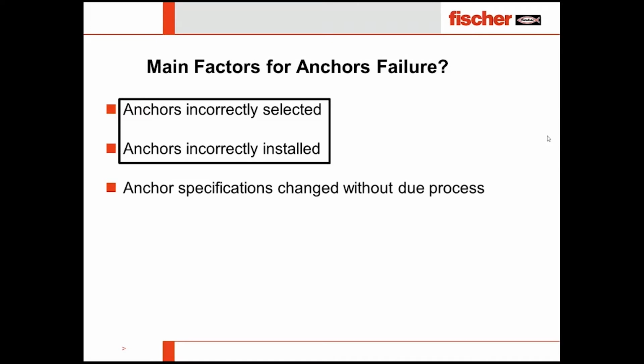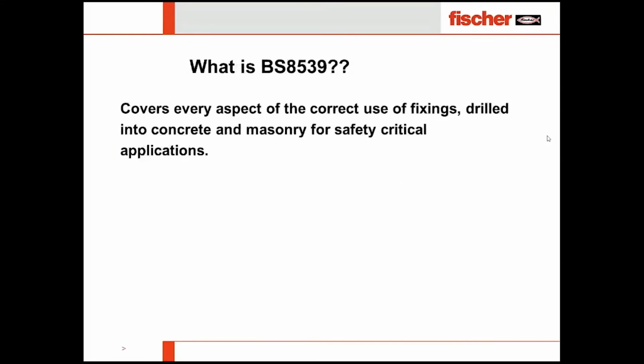Most of the time it happens because the anchor was incorrectly selected. Maybe the anchor is not approved for a certain base material but has been selected for that particular base material, or maybe an installation error happens because the site is not in the hands of the designers. However, we will cover this code, BS8539, and what it says.